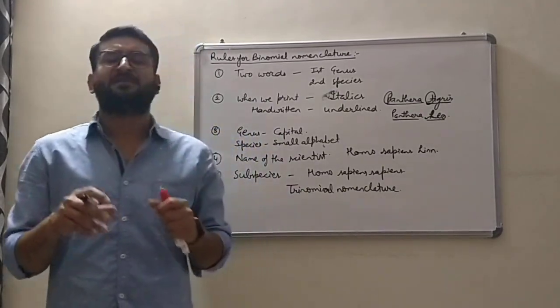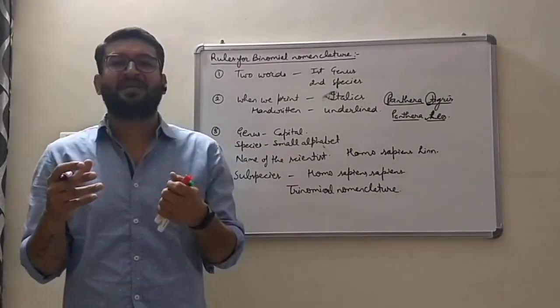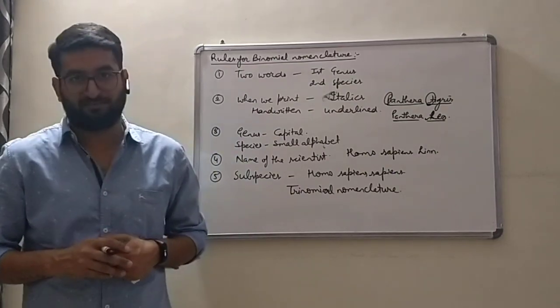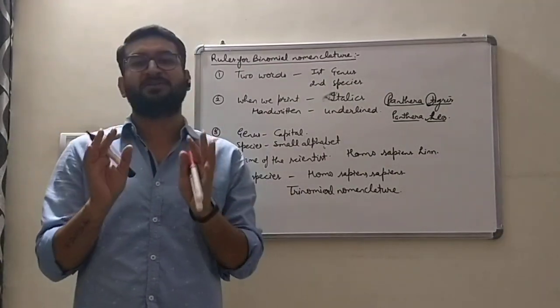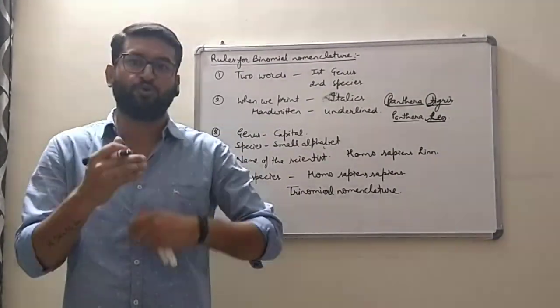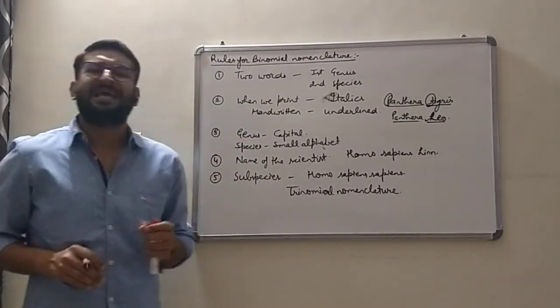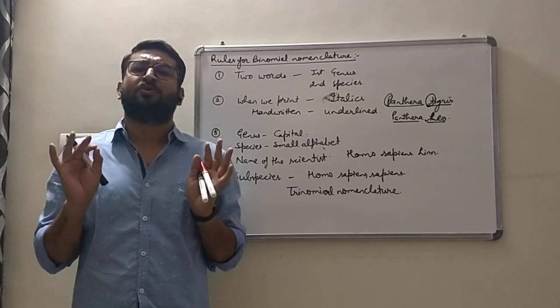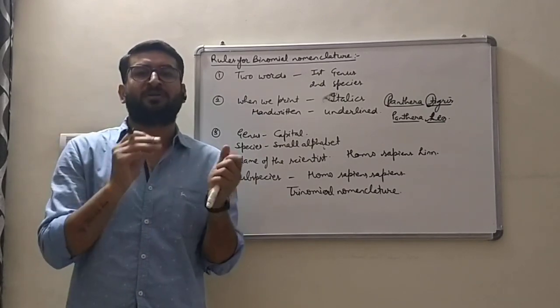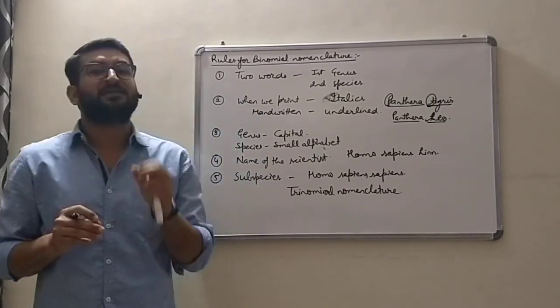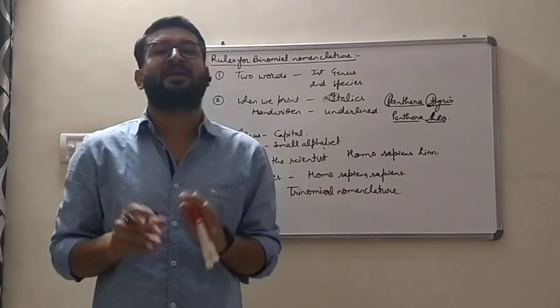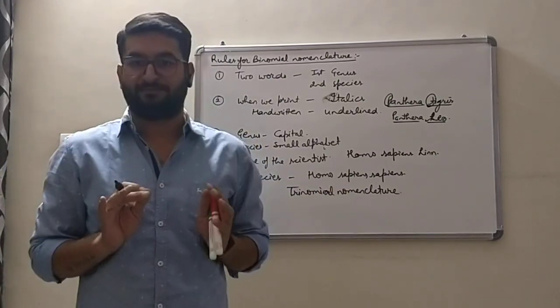Next, the spelling of the name cannot be changed. Once the names are placed, they cannot be changed into new spellings or new names. Next, specificity. Every living organism that is provided a binomial nomenclature name, that name is fixed and cannot be changed further.